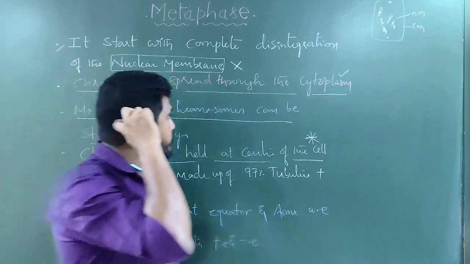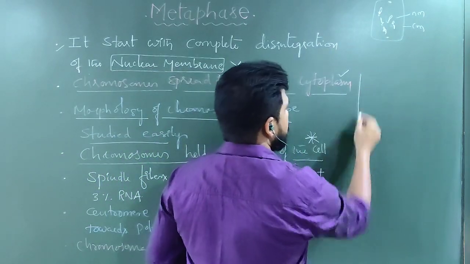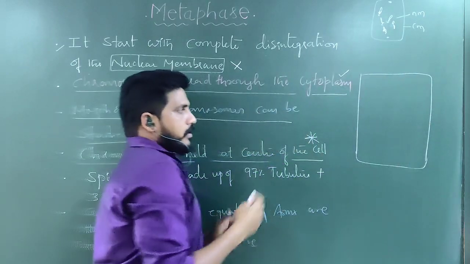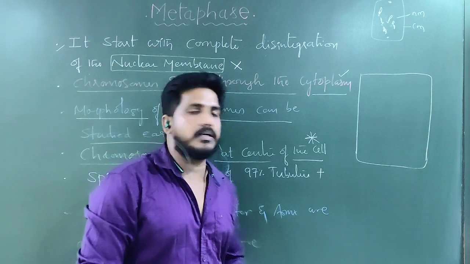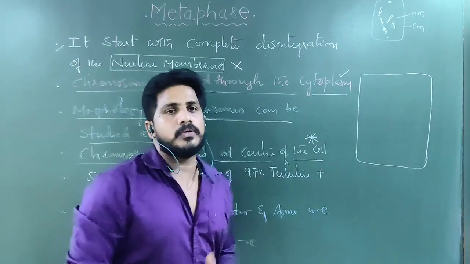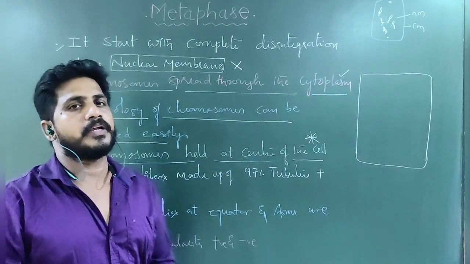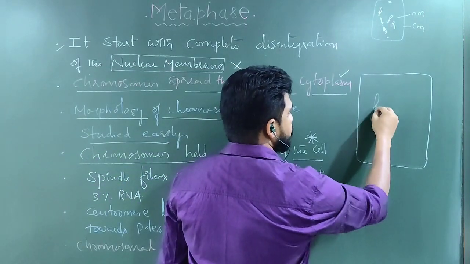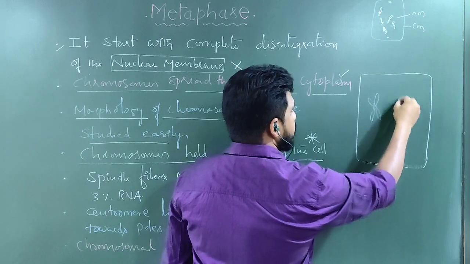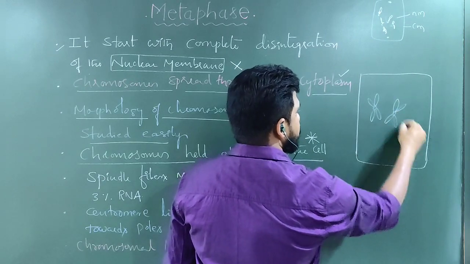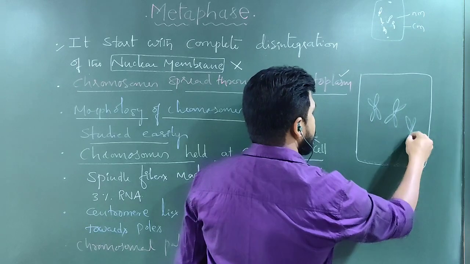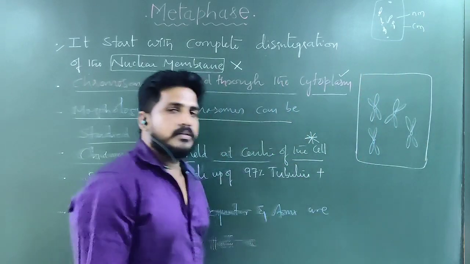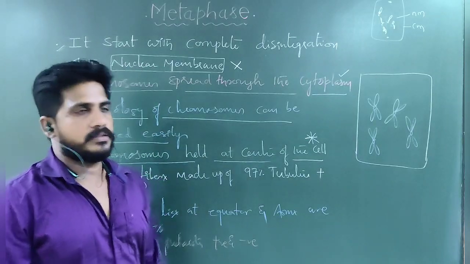Let us see how. Suppose this is the cell. If we imagine the nuclear membrane as disintegrated, then this is a chromosome, and this is another chromosome. This is how they are spread all over the cytoplasm. This is the feature of the early metaphase.